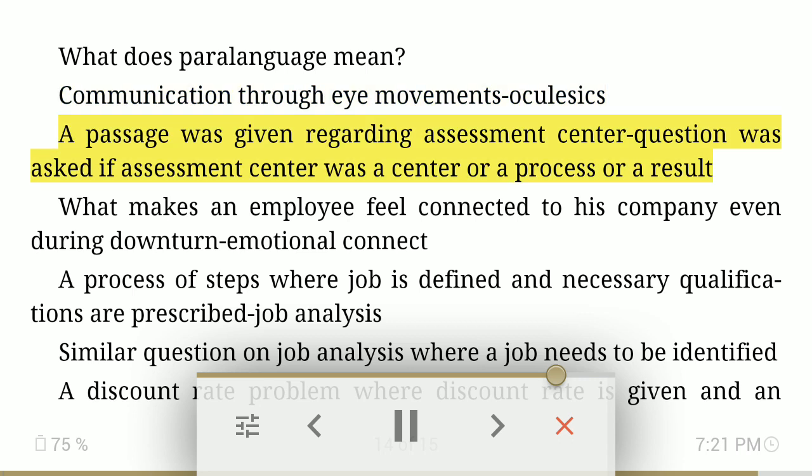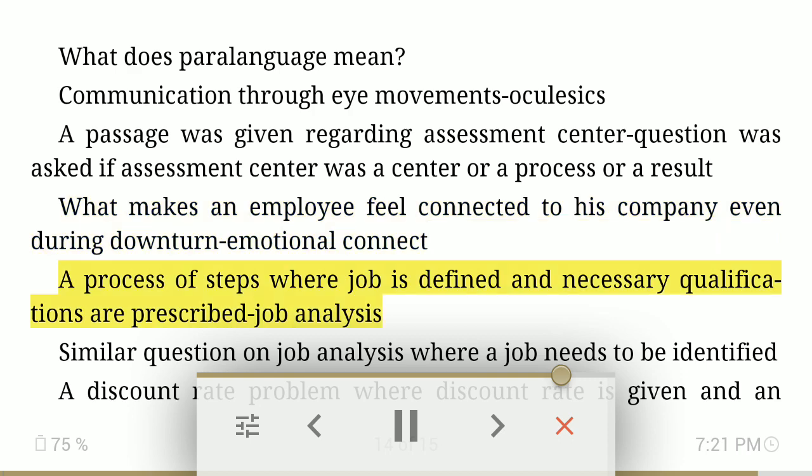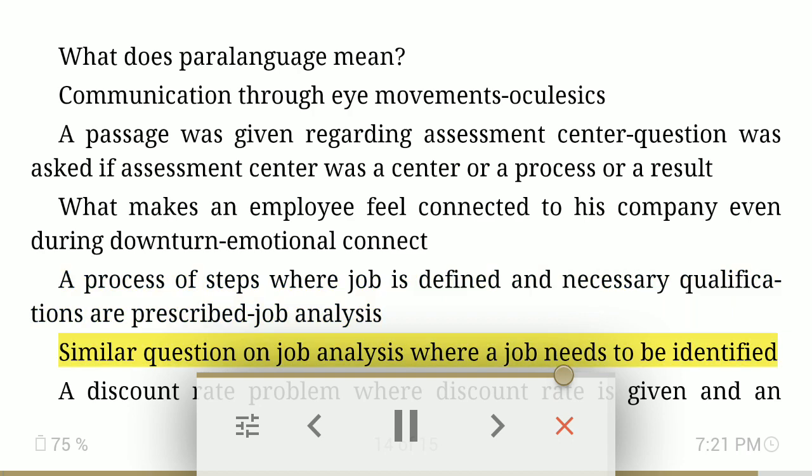A passage was given regarding assessment center. Question was asked if assessment center was a center or a process or a result. What makes an employee feel connected to his company even during downturn? Emotional connect. A process of steps where job is defined and necessary qualifications are prescribed. Job analysis. Similar question on job analysis where a job needs to be identified.